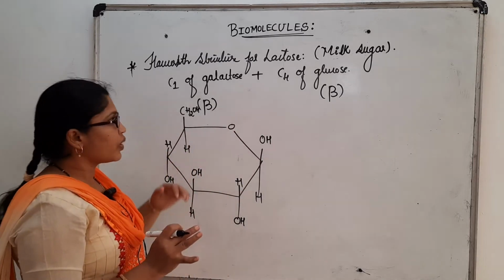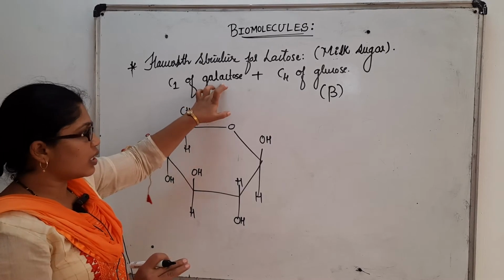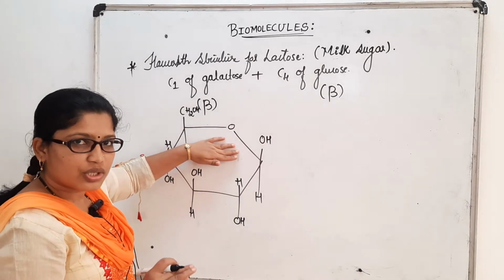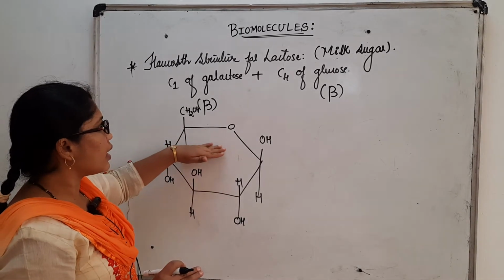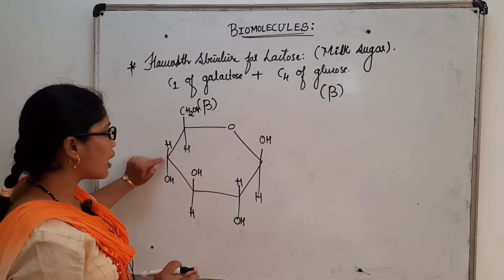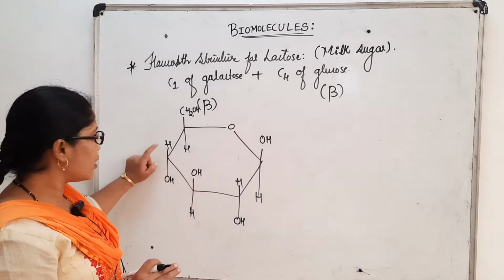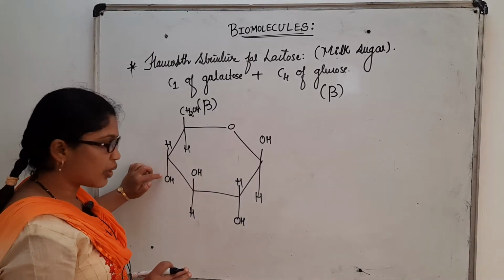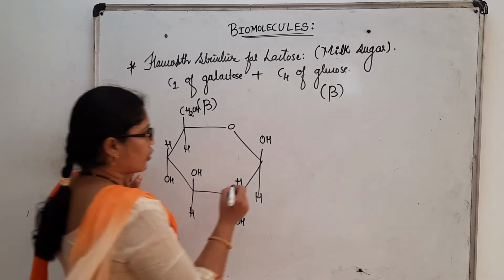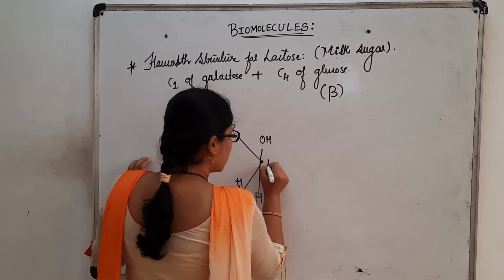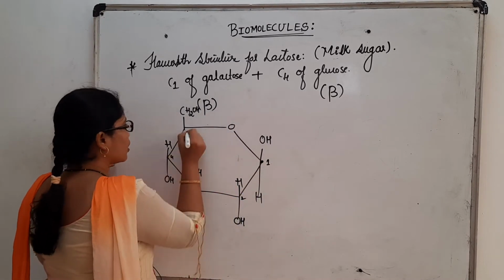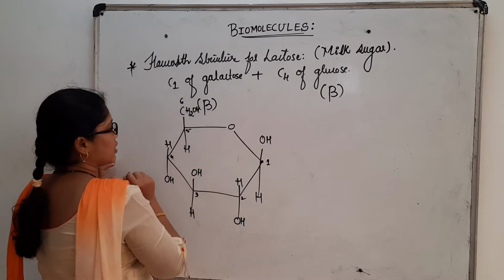What I said is that the galactose structure is exactly the same as the glucose structure, but it has a change in configuration at the C4 carbon atom. That is, interchanging of the groups happens to form the structure for galactose. See here, I consider this as the first carbon, second carbon, third carbon, fourth, fifth carbon, and this is the sixth carbon.